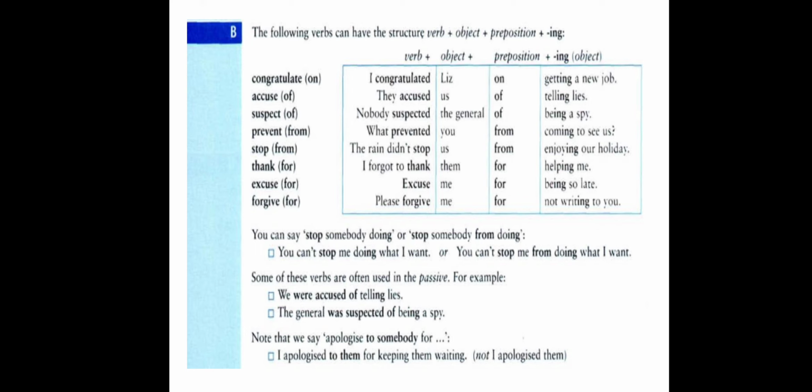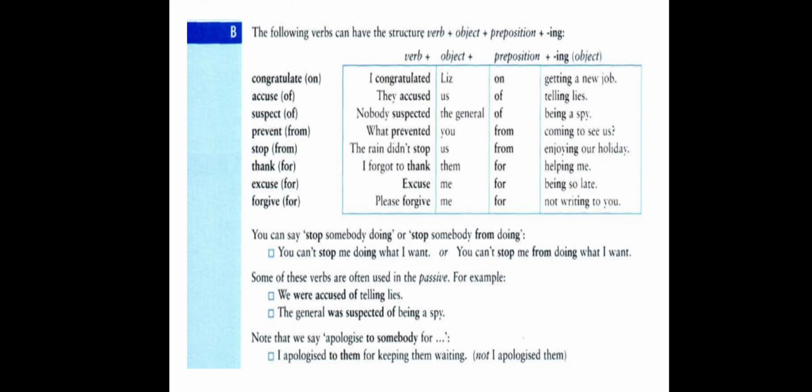It becomes the general was suspected, because it was a past verb, so it changed into a passive verb in the past. It becomes was suspected since the general is singular. Then comes of, close to the verb suspected. It becomes the general was suspected of, then comes verb plus ing, being a spy.